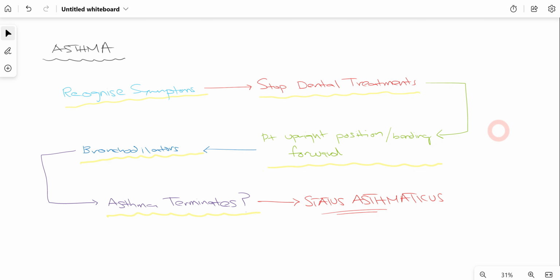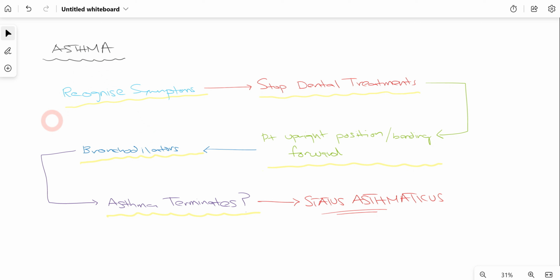A common airway problem or medical emergency which occurs is called asthma. Now, asthma is one of the most common chest or lung pathologies that patients suffer from, and we have to make sure that we take a proper history of the patient so that we can avoid situations where asthma is triggered, because dental treatments are stressful situations, so this can trigger asthma.